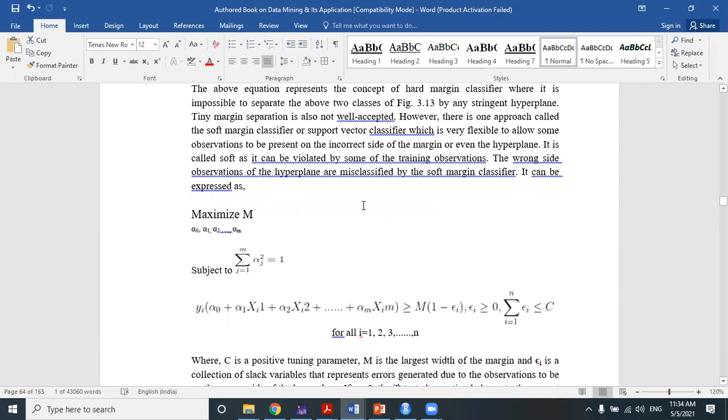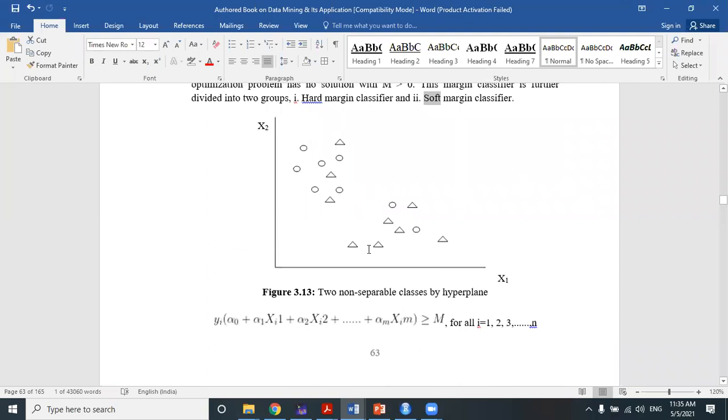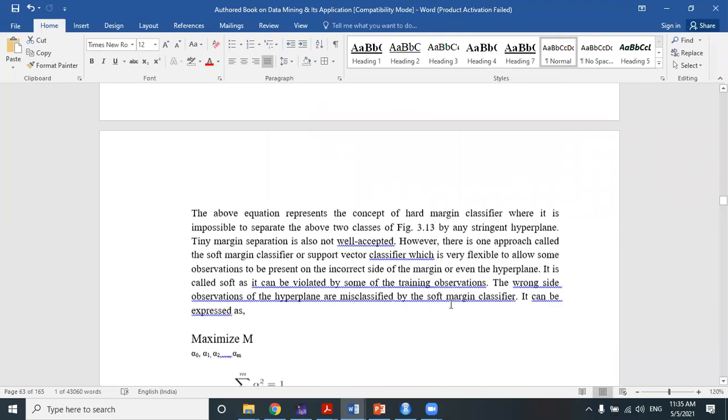The soft margin classifier is very flexible and it allows some observations to be present either on the incorrect side of the margin or even the hyperplane. It is called soft as it is violated by some of the training observations. Violation of training observations is allowed in a soft margin classifier. It is not a stringent hyperplane. It is a very flexible approach. That means if I draw a hyperplane, it will allow some observations on the incorrect side too.